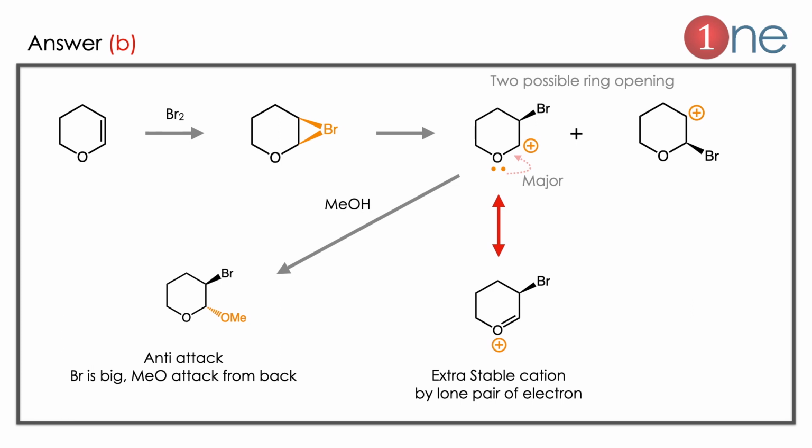Answer is B. Let us see why. In the first step, bromine attack will be there. It is like epoxide formation. Bromine is like a bridge. Here you can write bromine above or below. For comfort, we are writing bromine above. Then there is the possibility of 2 ring openings. Bromine can go in the 3rd position or bromine can come in the 2nd position. But bromine in the 3rd position is very effective because it is stabilized by the lone pair resonance. So extra stability is achieved. So bromine might be in the 3rd position. Then methyl oxide will always be the anti-attack because the bromine is very big, so methyl oxide definitely attacks from the back side.